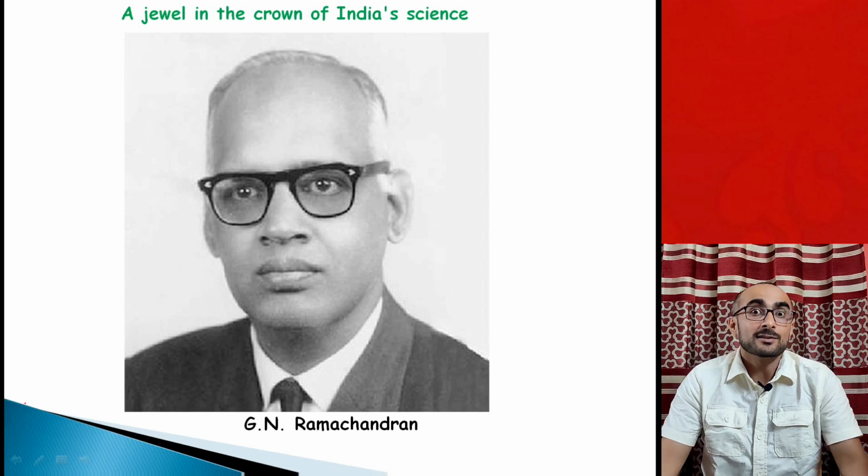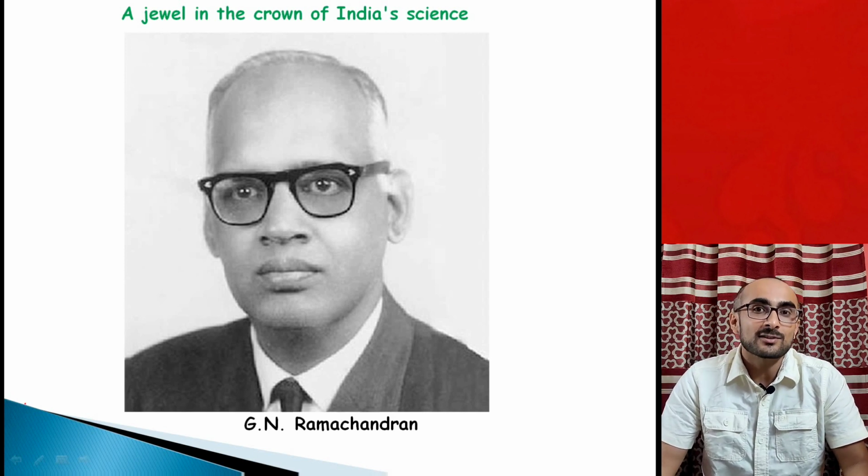And he was from the University of Madras, where he served for almost a couple of decades as head of the Department of Physics and professor. Dr. G.N. Ramachandran was nominated 7 times for the Nobel Prize, which is also a record. Along with the Ramachandran plot, he also discovered the triple helical structure of collagen protein.